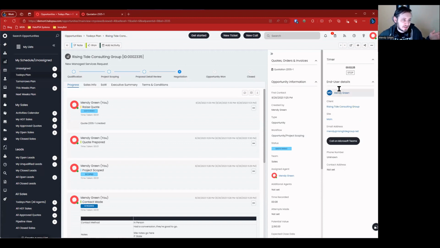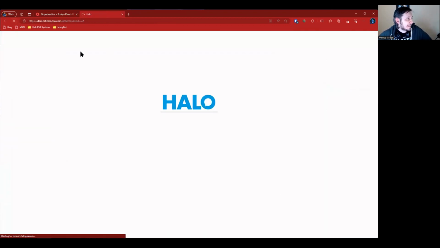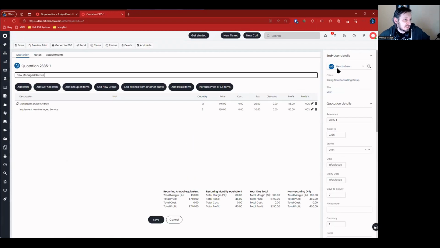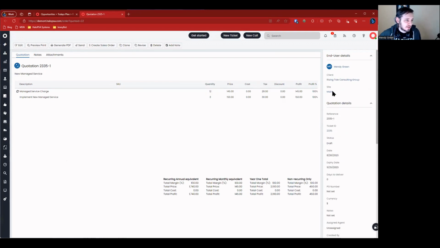Notice that now I'm in a real client here, right? So I'm going to go back here, and I'm going to refresh this page real quick. And then we're just going to edit. And I'm going to change this now. Oh, I don't need to. Look at that. It's been marked automatically on my correct contact and client at this point. So that is basically all I wanted to do there.